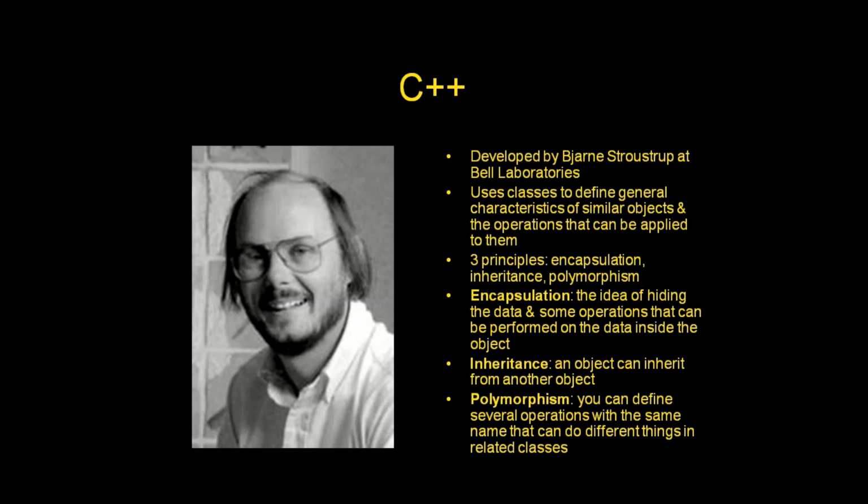Encapsulation: the idea of hiding data and some operations that can be performed on the data inside the object. Inheritance: an object can inherit from another object. Polymorphism: you can define several operations with the same name that can do different things in related classes.